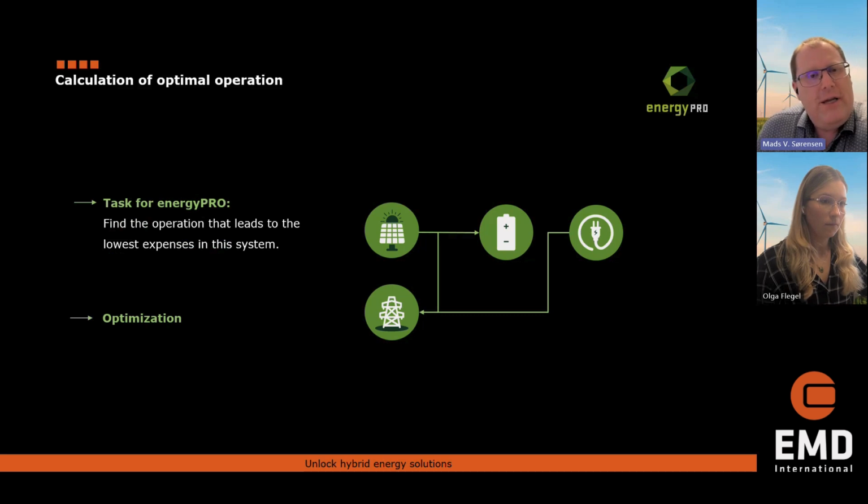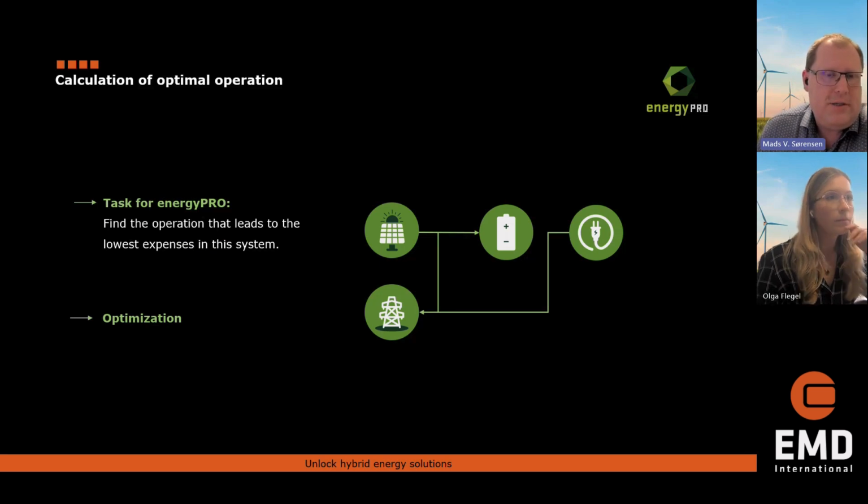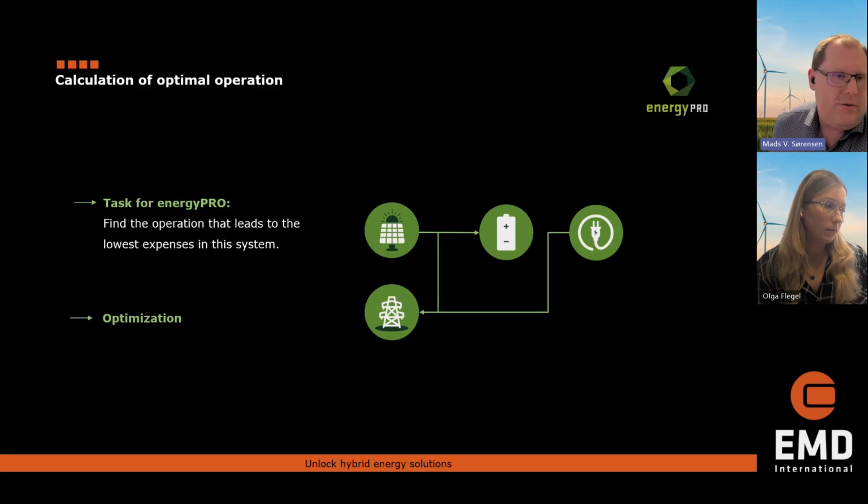So what we do here, for this very simple system, is try to optimize covering the electricity demand at the lowest expense. And of course, you can have some limitations saying that, okay, I can only use green electricity, or I cannot import at specific times of the day and so on. All those extra limitations, you have the full flexibility to add. And then the tool will optimize for lowest expense or highest income.